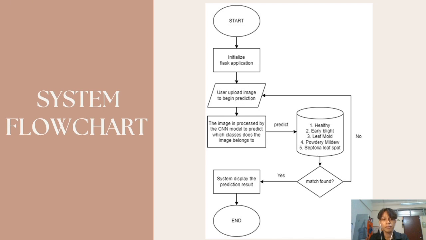And if the system or the AI recognizes the image, it will display the prediction result and the accuracy of the result. If the user inserts an image other than the 5 types of images mentioned earlier, the system will display image not found, and it will ask the user to upload or re-upload the image again, and the process of the CNN model predicting the class will begin again.